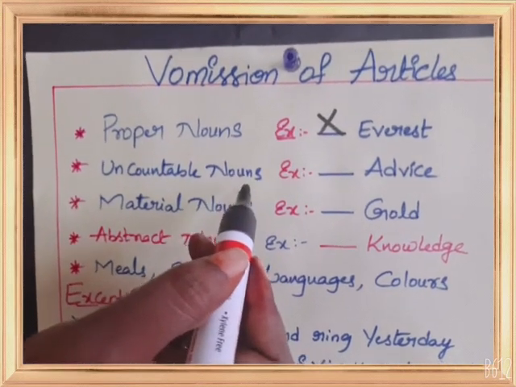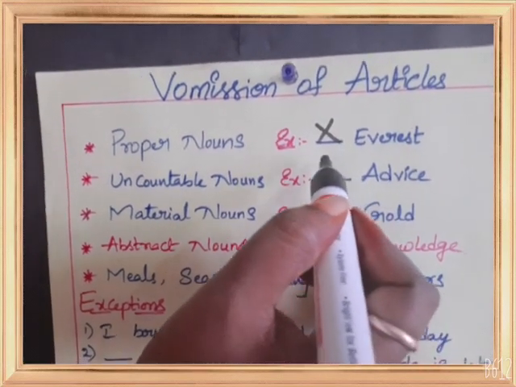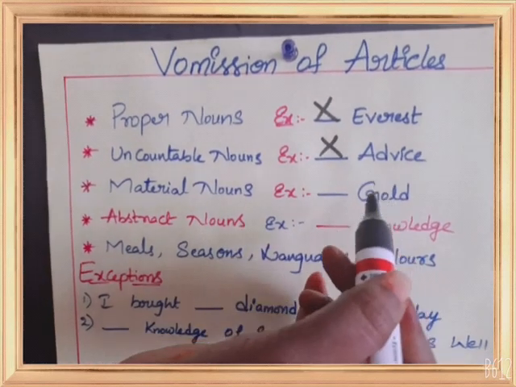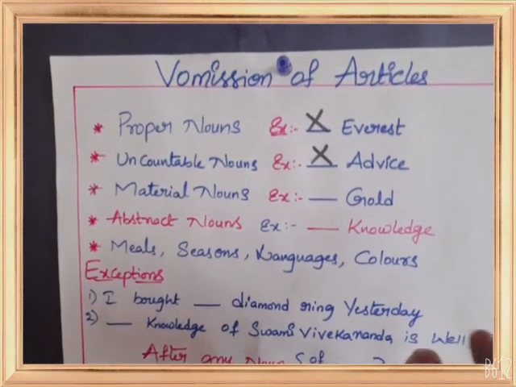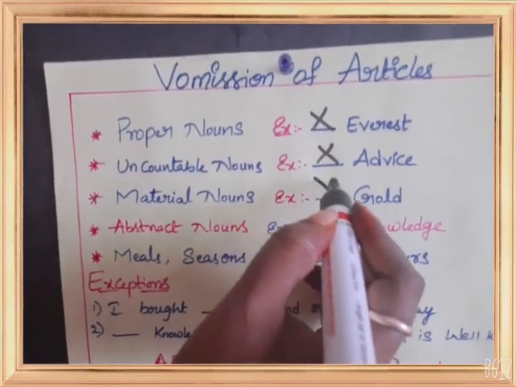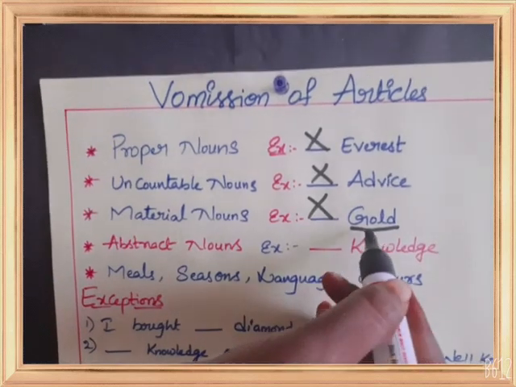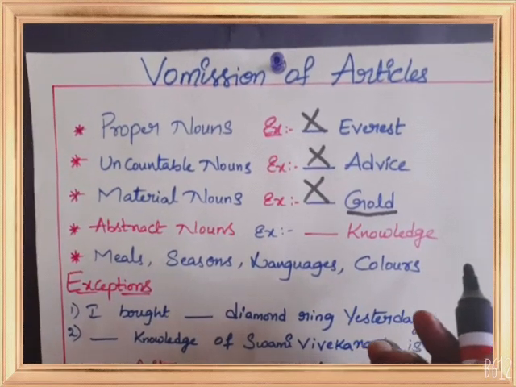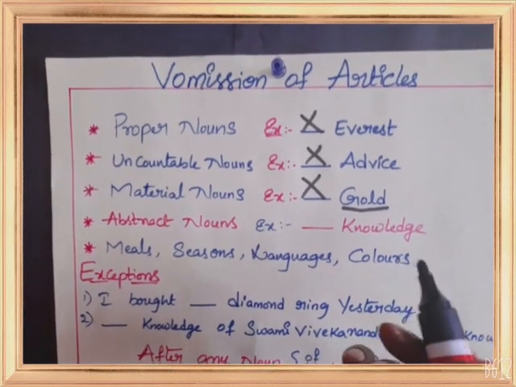And before uncountable nouns, this already we have discussed. Before uncountable nouns we should not use article. So advice. Before advices also we should not use. Next, material nouns. Like gold is precious metal. We should not use the gold is precious metal or a gold is precious metal. We should not use the article before a material noun. Again there is a specific in this, we will discuss later. Next, abstract nouns. Before abstract nouns also we should not use any article. Knowledge is power. We should not say the knowledge is power.